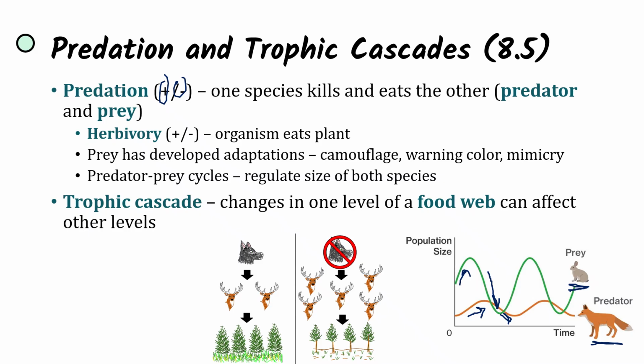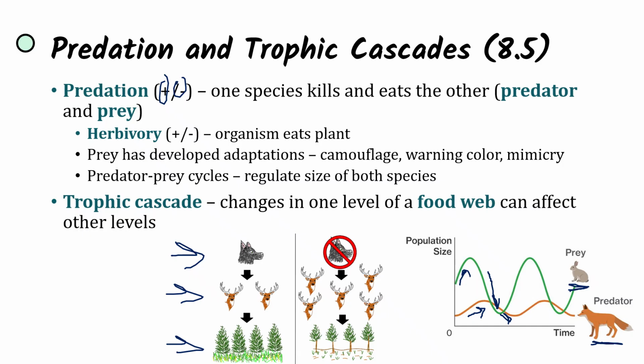We also see trophic cascades, where changes in one level of a food web can affect other levels. So if we see over here our producers, our primary consumers, and secondary consumer, the big bad wolf, if the big bad wolf was eliminated from this community, from this food web, then that means there's nothing stopping the primary consumers from eating all the plants.